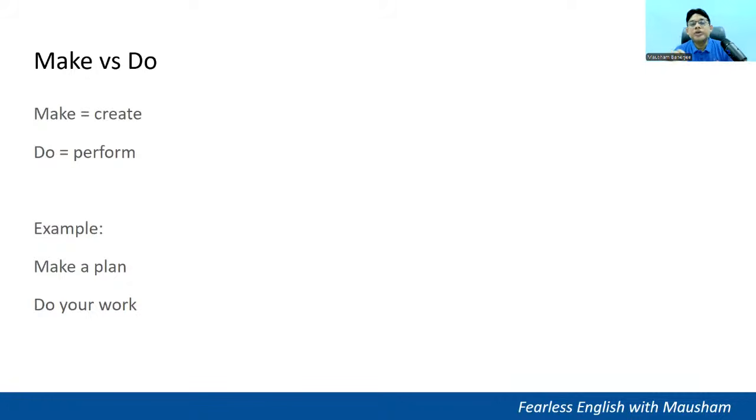Okay. Make is when you are creating something. Do is when you are performing something. Okay. So make a sentence each with these two words, make versus do.